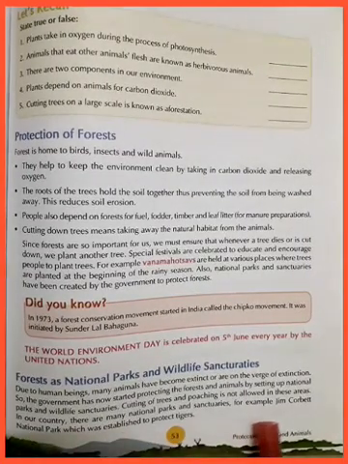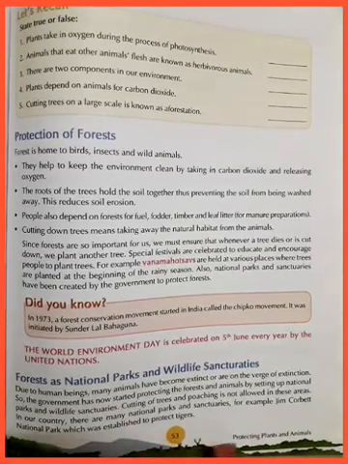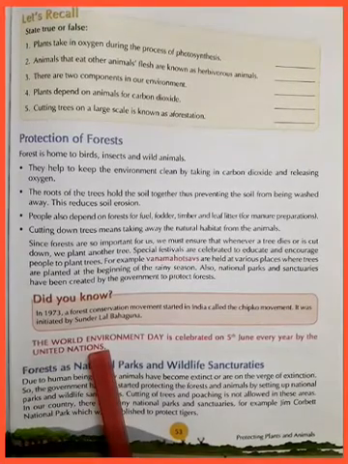In our country, there are many national parks and sanctuaries. For example, Jim Corbett National Park, which was established to protect tigers. There are many more examples for this.